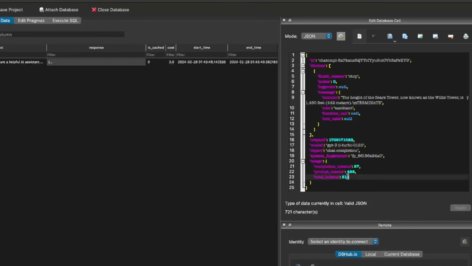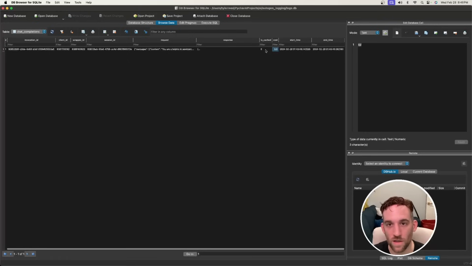And then you can see the total tokens was 515. The prompt itself was 488. And then the completion, which was the actual response, was only 27. And then here's the cost, and is cached lets you know whether that was an answer already cached. So if I were to rerun this one more time, I would have another row of data, and instead this value would be 1 for the other row.